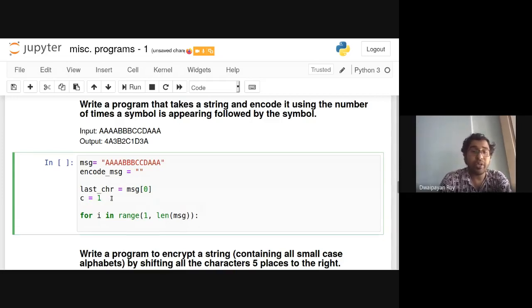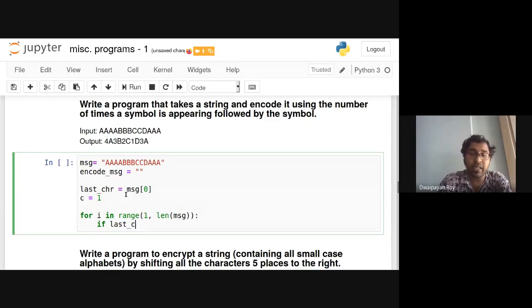So we have already explored, we have already traversed the first character. Then we should be starting from the second character up to the last character. That's why I have started from 1, as we have already considered the character at 0. Now we need to check if the present encountering character, that is msg[i], is actually the same as the last encountered character or not.